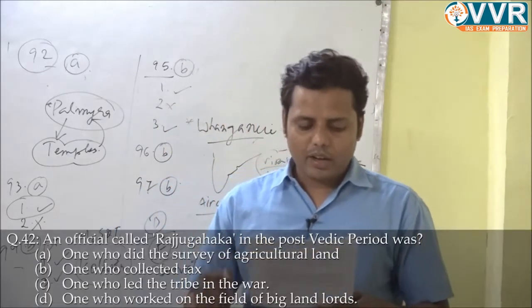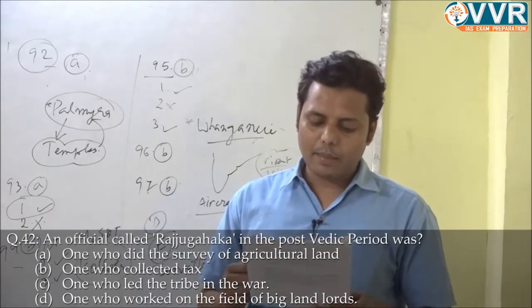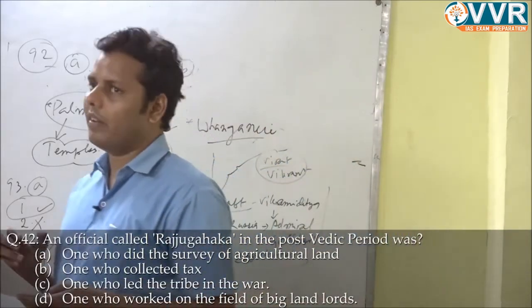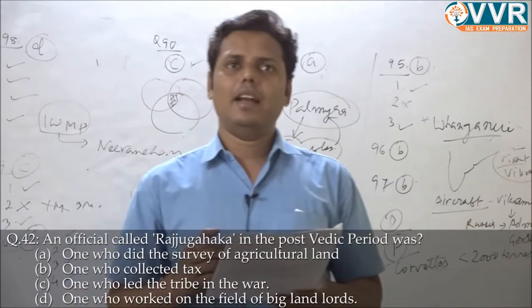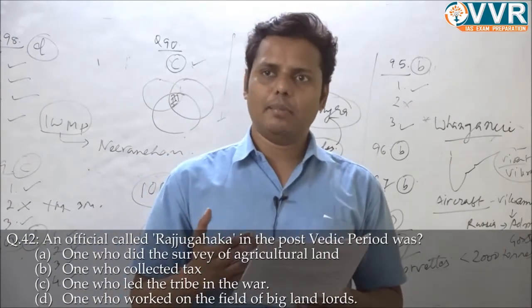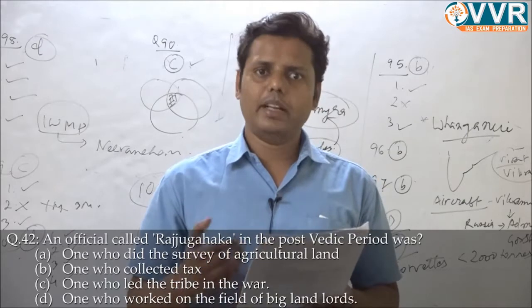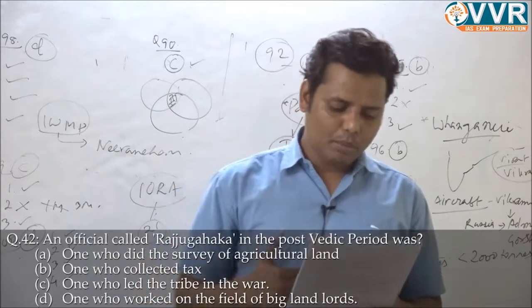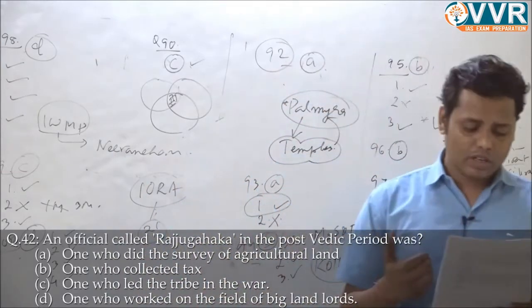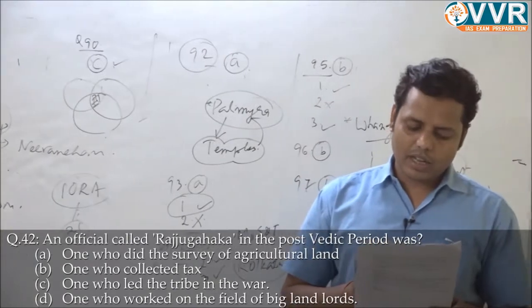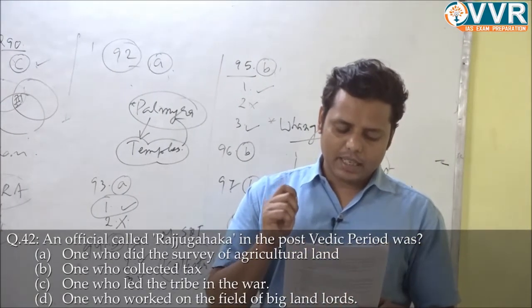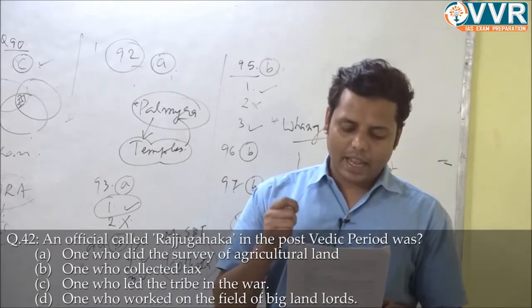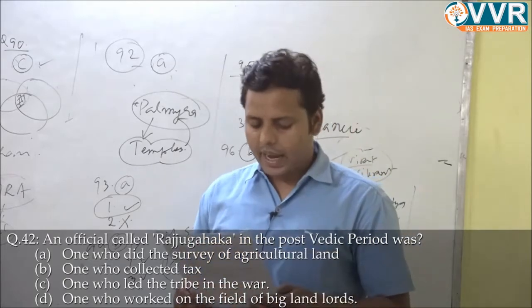Question number 42. An official called Raju Gahakas in the post-Vedic period. Basically, in the post-Vedic literature you can find the names of many officials, right? And what kind of situation or polity was there in that particular time, that we are not pretty sure about. But even though we can say one thing, these kinds of bureaucracy have been mentioned in the later Vedic text. So there we can find one reference of Raju Gahakas, and Raju Gahaka was basically assigned, as per the Vedic text, the duty to survey the agricultural land, and that is where option number A is correct.